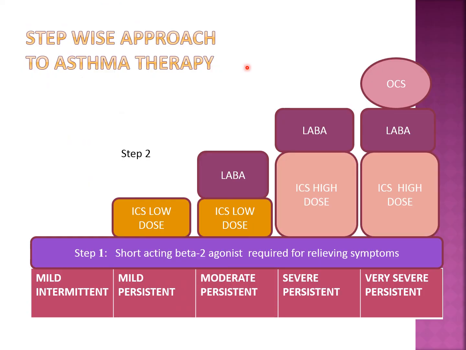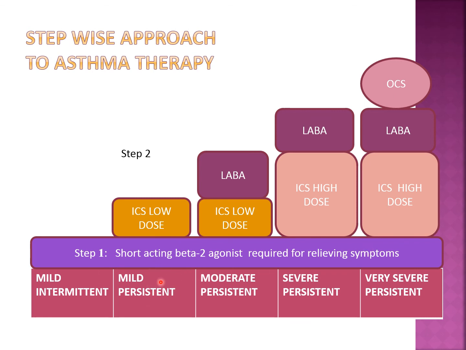Now the important part of this lecture, the stepwise approach to the treatment of asthma. It can be mild intermittent or mild episodic asthma, or persistent asthma, which can be mild, moderate, severe or very severe persistent. In step 1, that is mild episodic, we have to start with a short acting beta 2 agonist.